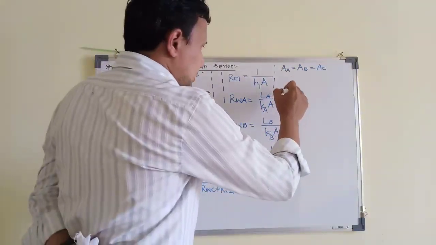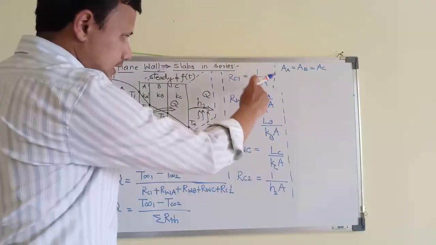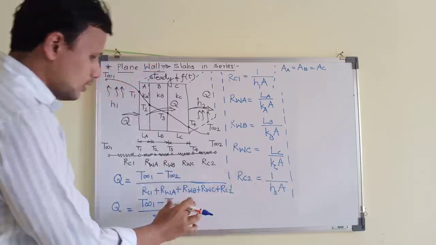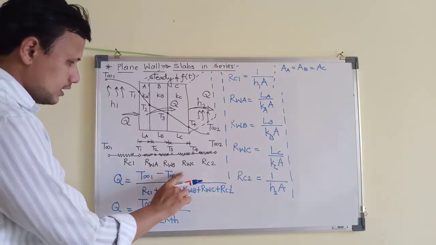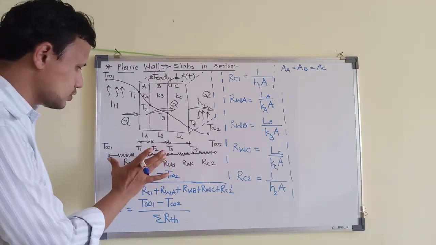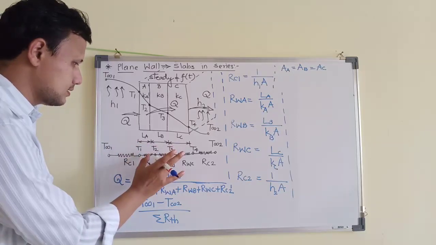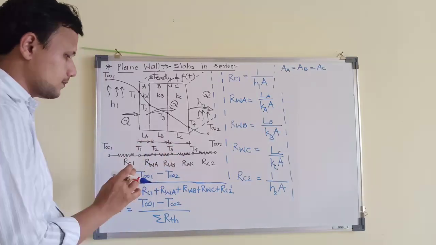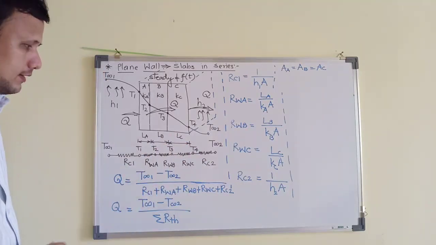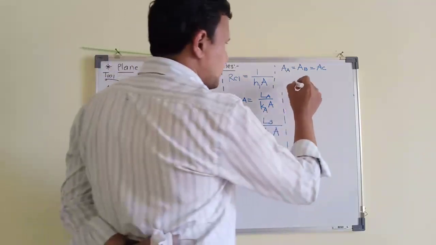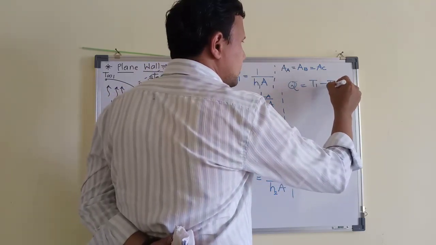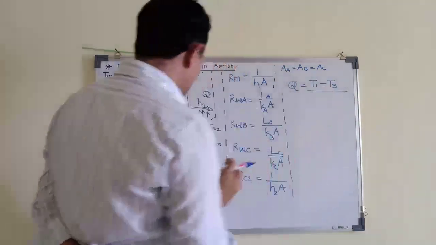And on the basis of this, after calculating each of them, because now this has been simplified, ये आपको छोटे छोटे quantities calculate करने हैं, उनको सबको addition करना है और T infinity 1 minus T infinity 2 को उससे divide करना है, you will get the heat transfer rate. In the same way, if I am supposed to solve only up to this section, T infinity 1 minus T3 या फिर T1 minus T3, तो मैं सिर्फ इन दो resistances को calculate करूँगा and only on the basis of that I will solve my numerical. So this is very similar to, let us say, the heat transfer rate will be same as T1 minus T3 divided by whatever comes in the path.